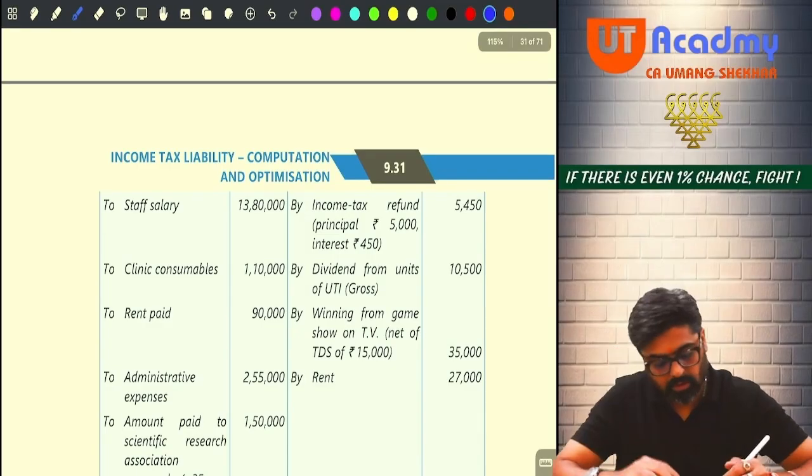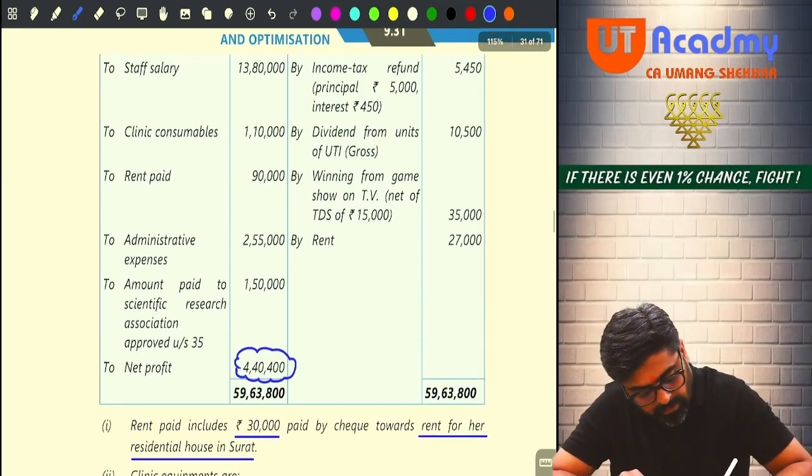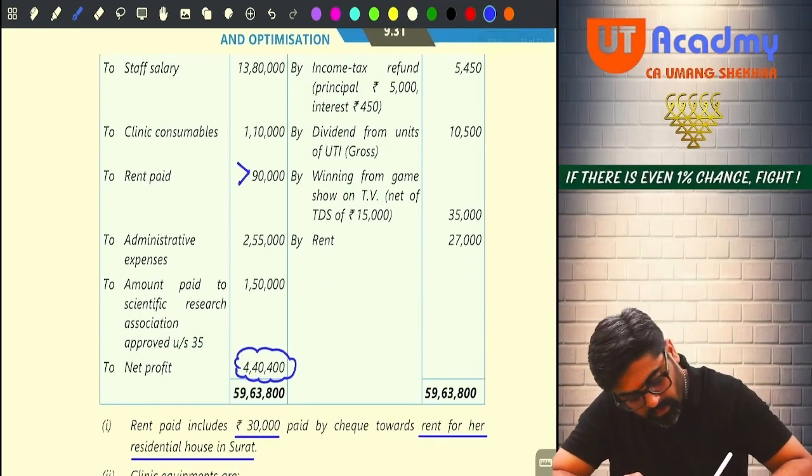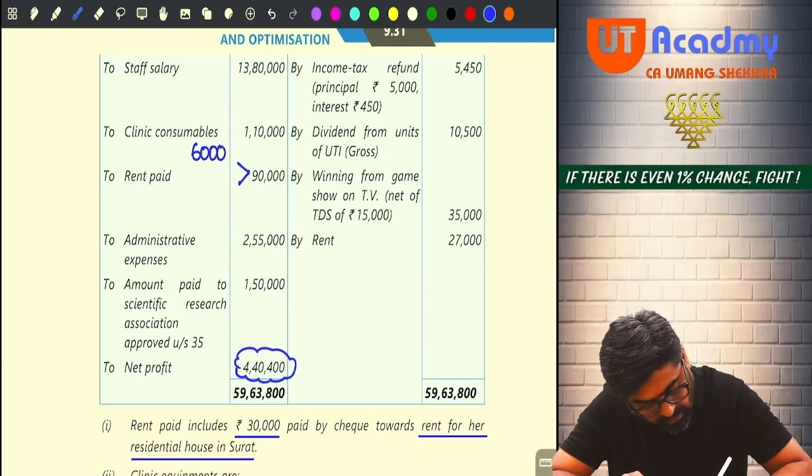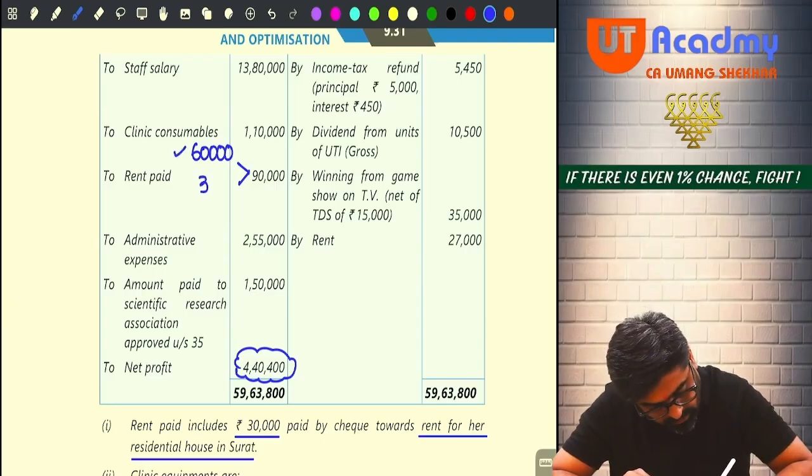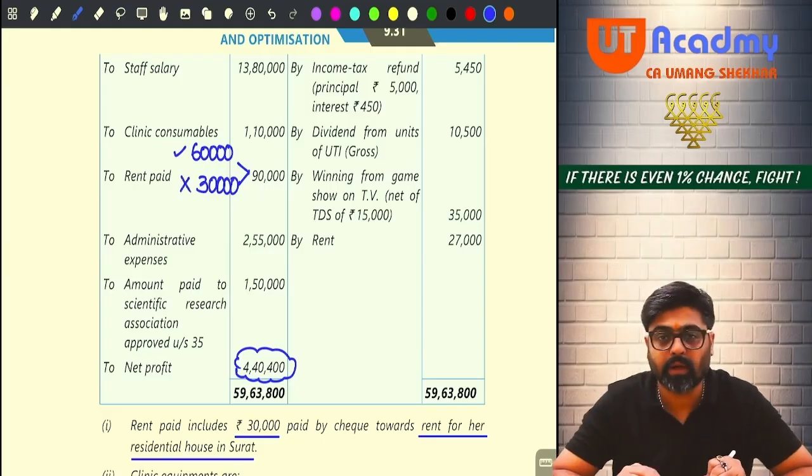Yes or no? So, two splits. The 30,000 relating to the house will not be allowed, but the balance 60,000 will be allowed. The 30,000 which is related to the residential house will not be allowed.